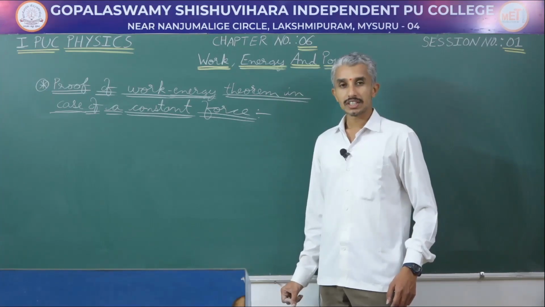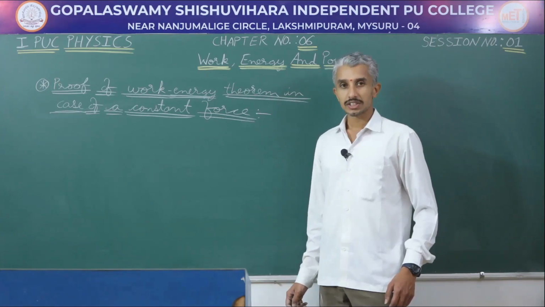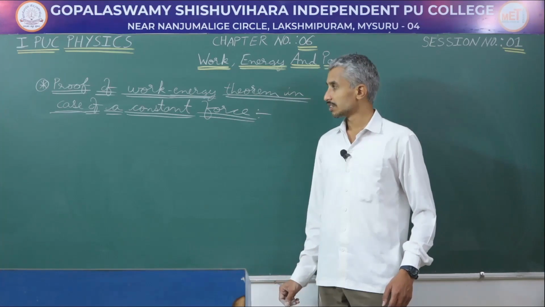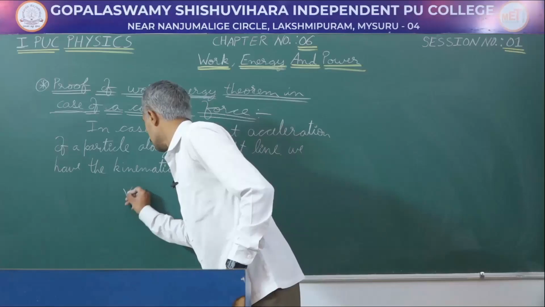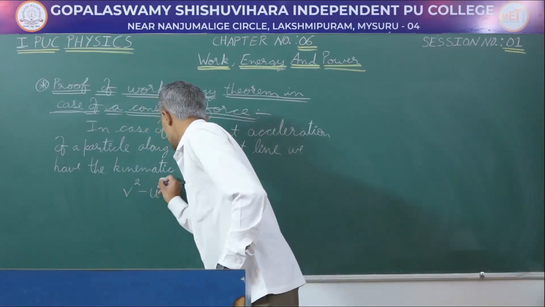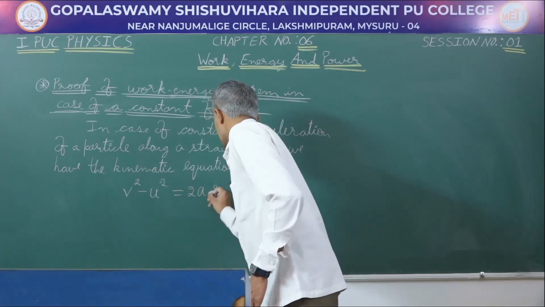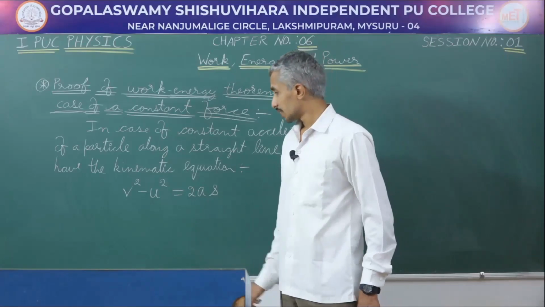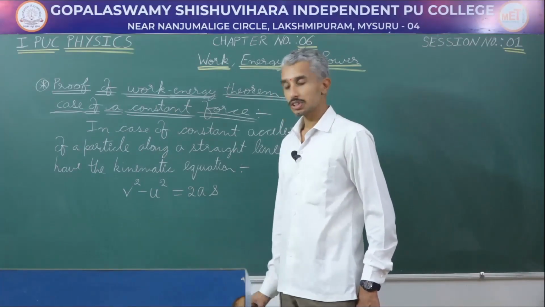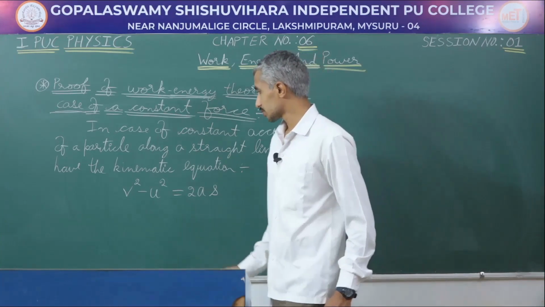From your third chapter, which is motion in a straight line, we have the kinematic equation in case of uniform acceleration or constant acceleration. Let us begin. We have the kinematic equation v square minus u square is equal to 2as, where v is the final velocity, u is the initial velocity, and s is the displacement produced by the force.